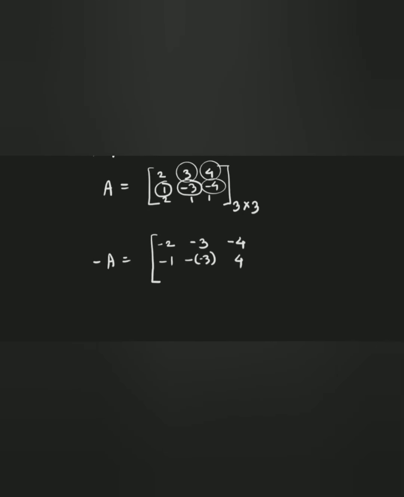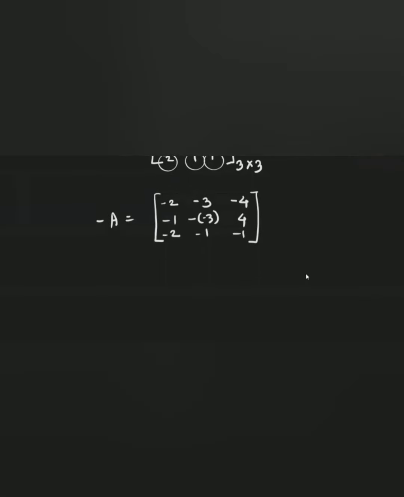Minus 4 becomes plus 4. Plus 2 becomes minus 2. 1 becomes minus 1 and 1 becomes minus 1. So this is A and this is the negative of A. This matrix is known as the negative of matrix A.